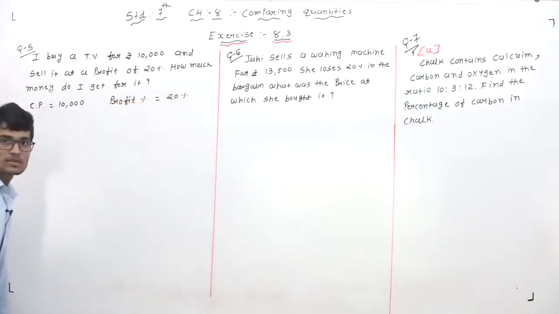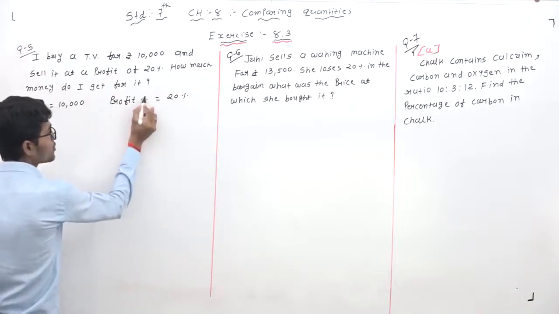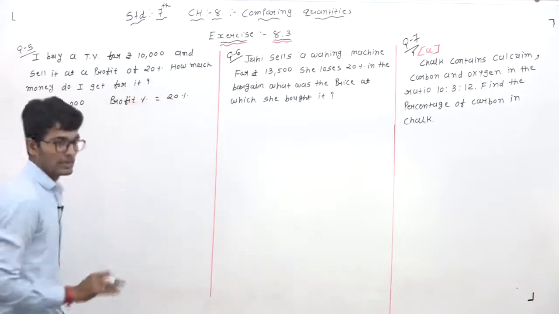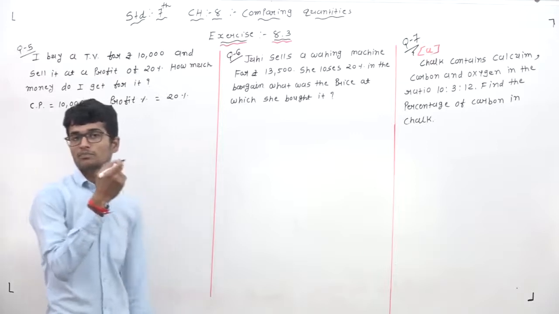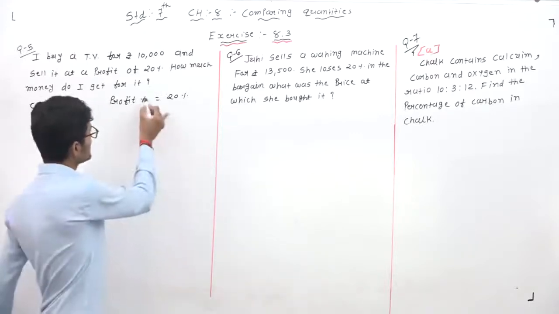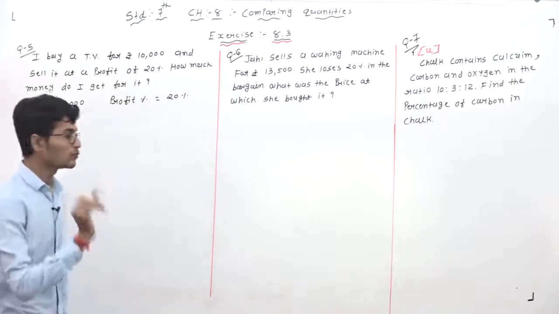20%. So here dear students, given profit percentage, so our first step is to convert this profit percentage into the profit. परसेंटेज में दिया गया है तो हमें उसे पहले तो प्रॉफिट में यानी कि रुपीस में कन्वर्ट करना पड़ेगा. It is given in percentage sign, convert into the rupees. Then how to solve this?